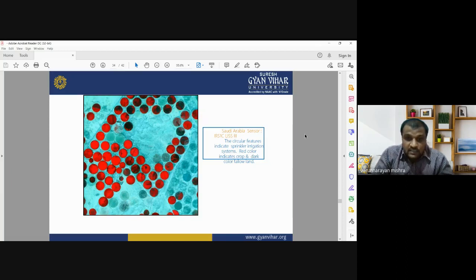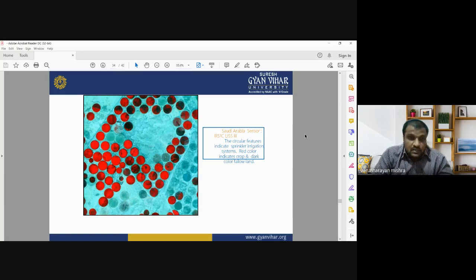The red color indicates the crop, and the dark color shows the fallow land. So this is the way you can use false color composite images for getting information about cropland or fallow land, and it will also provide detailed information about crop yield and crop covered area.